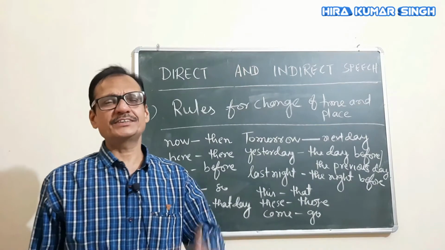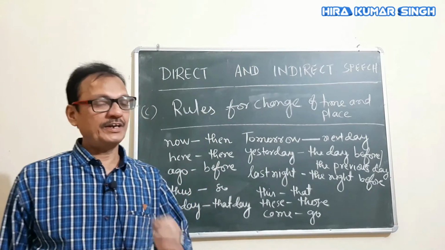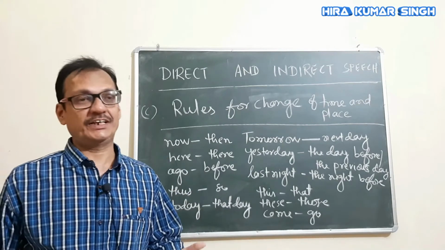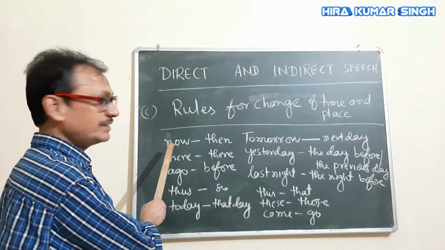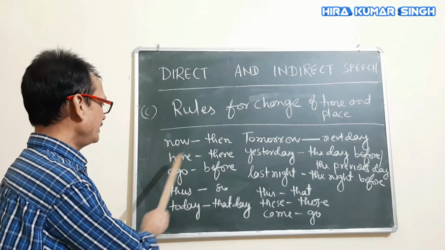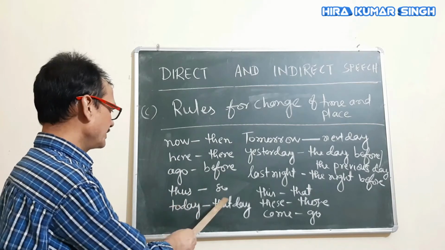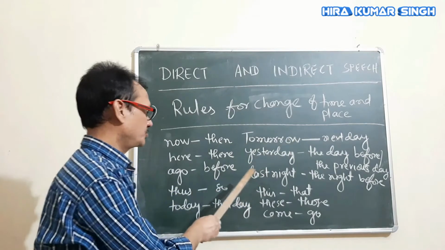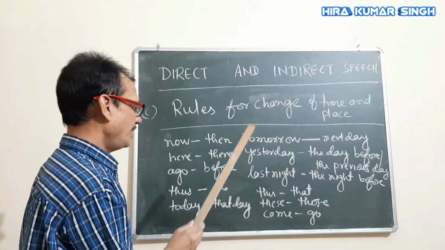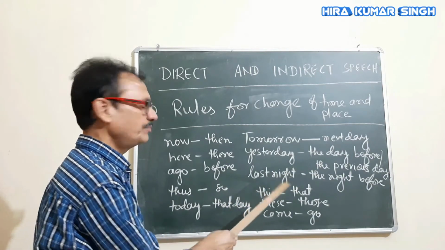Now the third important thing is rules for change of time and place. When the reporting verb is in past tense, then time words change. Like if in the original sentence, which is present tense, now is there, it will become then; here, there; ago, before; thus, so; today, that day; tomorrow, next day; yesterday, the day before, the previous day; last night, the night before; this, that; these, those; come, go.